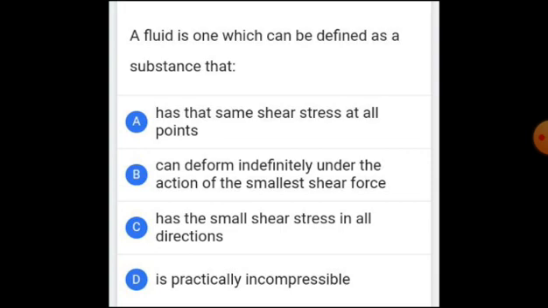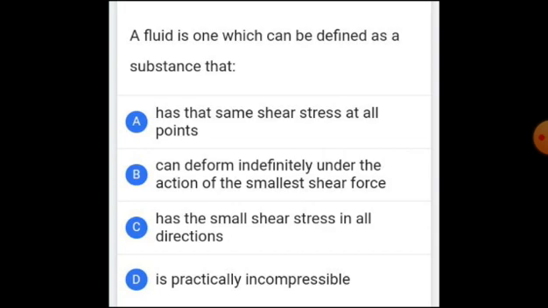First option: has the same shear stress at all points. Is it true? Just visualize it. It is a wrong statement.